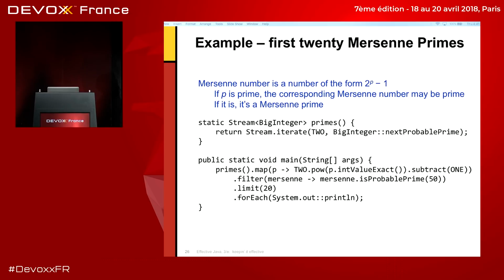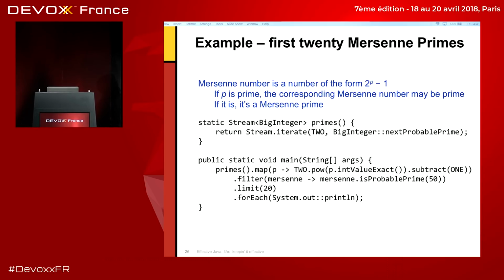Now, how do I get all the Mersenne primes? Well, I take all the primes, then I map each prime to 2 to the power of that prime, and I subtract 1 from it. So the first thing I'm passing in is 2. 2 to the 2 is 4, minus 1 is 3. And then I filter it. How do I filter it?